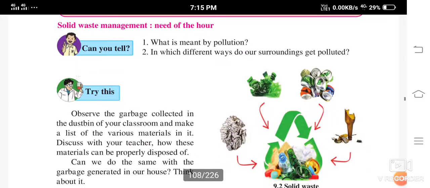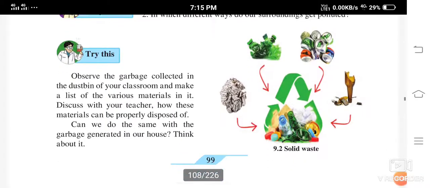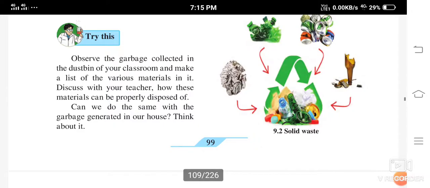Okay, then we saw the meaning of pollution, and the different ways our surroundings get polluted. Then I told you about the garbage which is collected in the classroom. That is only some I told you. I told you to make some more list.